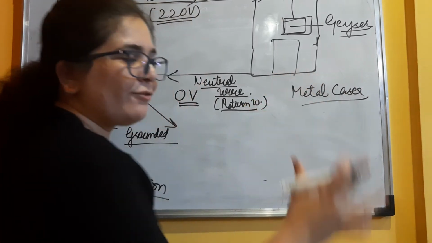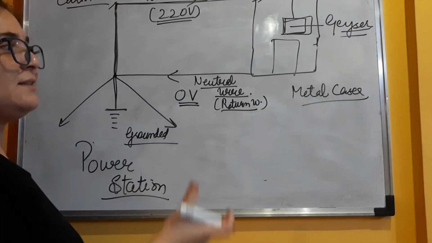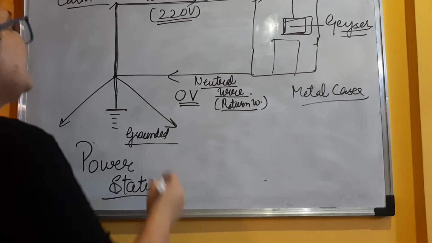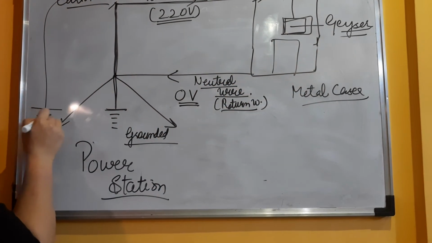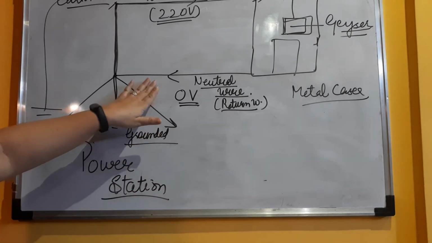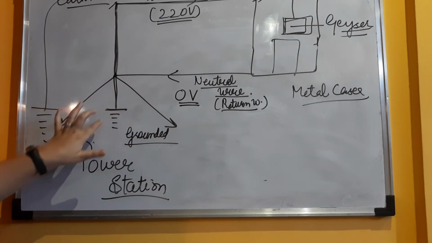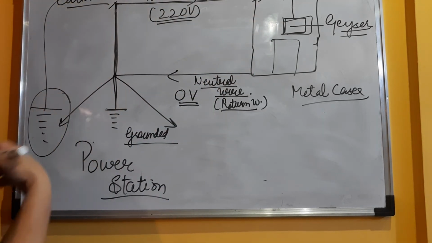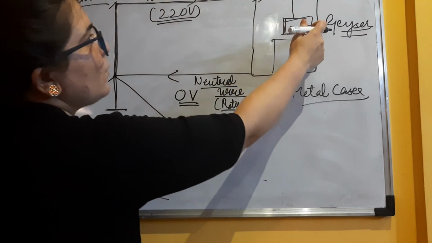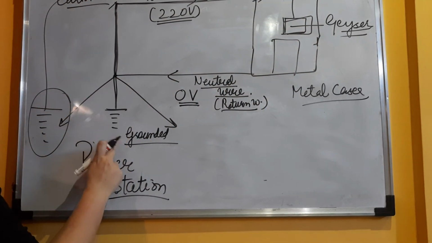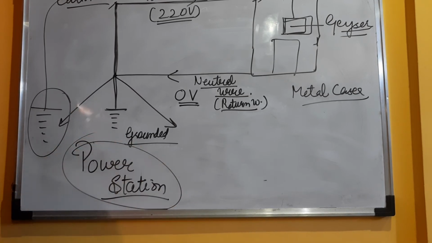Okay, if the outer body of any heavy appliance is metal, the earth wire is directly connected to that, so that the extra amount of current goes directly down to the earth. So here what we have seen is that neutral wire and earth wire both are grounded, but the difference is the earth wire is grounded at our end. We have attached this earth wire directly to our appliances, whereas this neutral wire is grounded at the power station itself. Okay, so this is a very important point to remember.